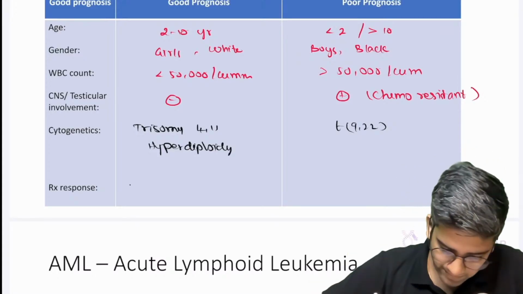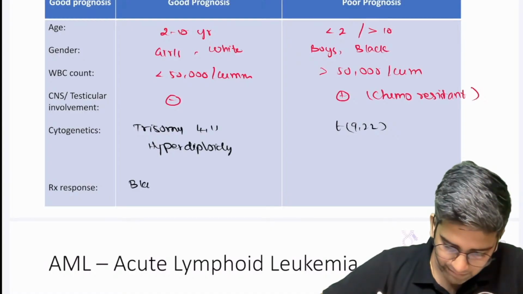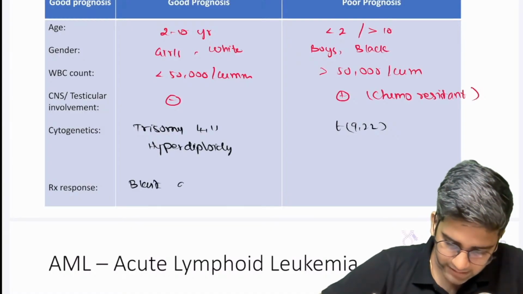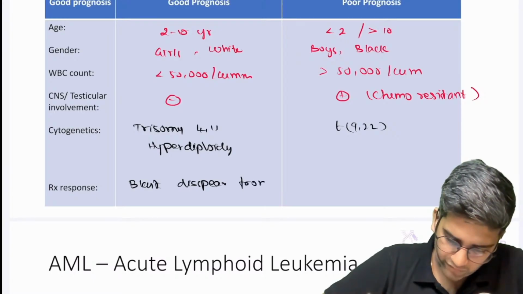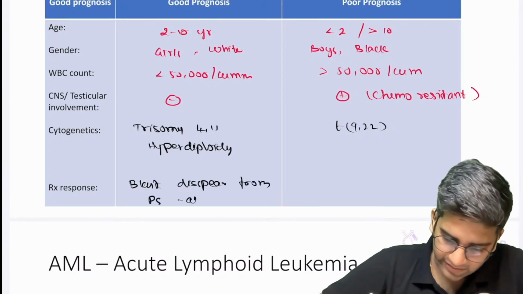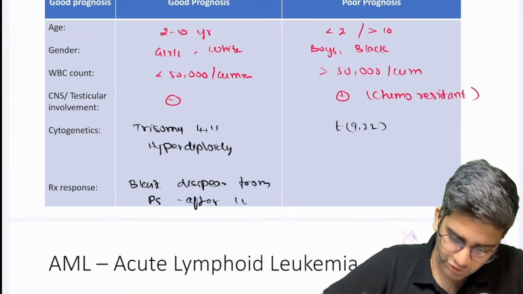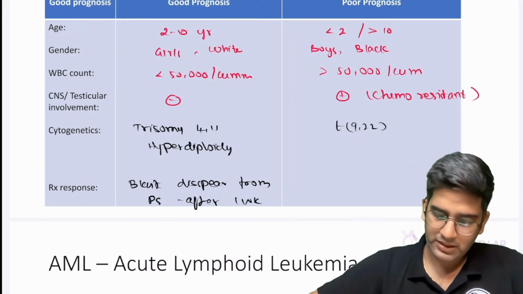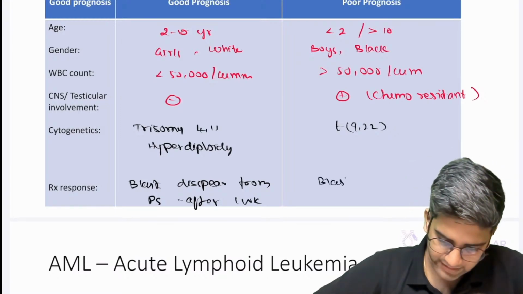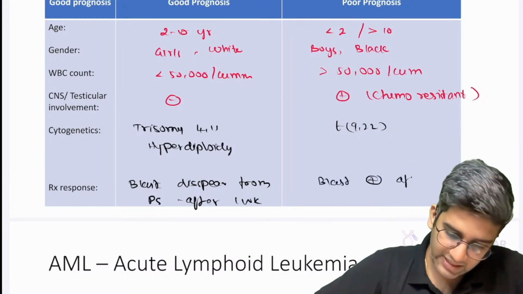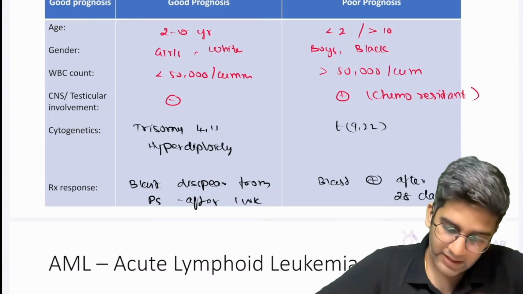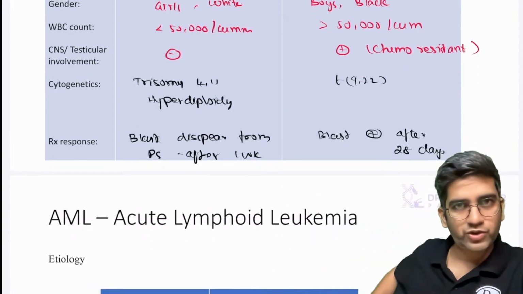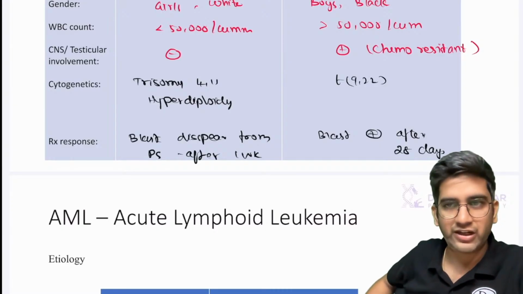Fine. Treatment response, the blast disappear from the blood or from peripheral smear after 1 week of chemotherapy. A very good prognosis. Blasts are persistent even after 28 days, the worst outcome. Even after completing 28 days of chemotherapy, if the blast is going to stay there, definitely worst outcome, right?